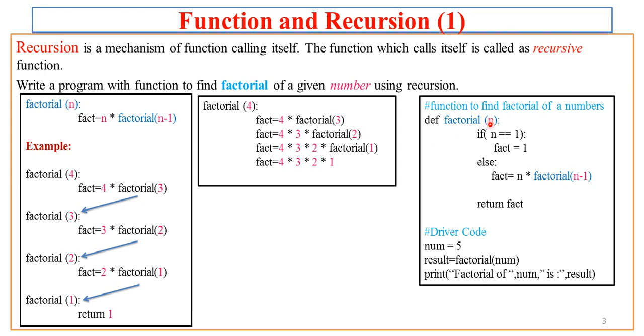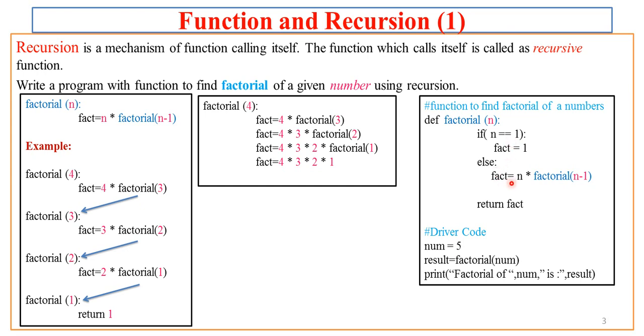But before that, here we will try to understand how this function is written as a complete code. So here is the definition of the function factorial n. In this function I have written: if n equal to 1, then fact is equal to 1. I have used a temporary variable here for the processing purpose of this factorial function. Because factorial of 1 is always 1, we assign this variable the value 1 if n is 1.